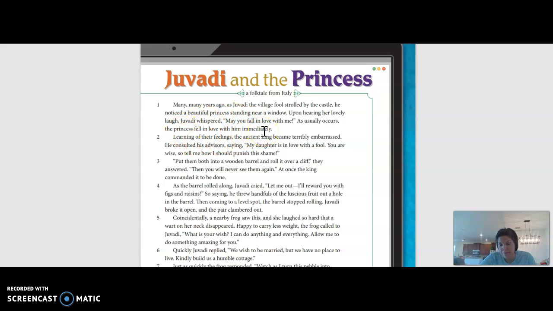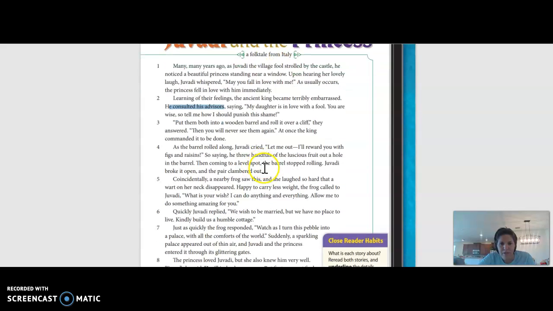Well, guess what? Her father, the king, was really embarrassed by this. So he decides that he is going to consult his advisors. So you can see that word right here. He consulted his advisors. That word means that he's going to meet with them, he's going to talk to them and discuss what should they do or what should happen, because he's not happy with this. There's a few more words in this text that we need to talk about.